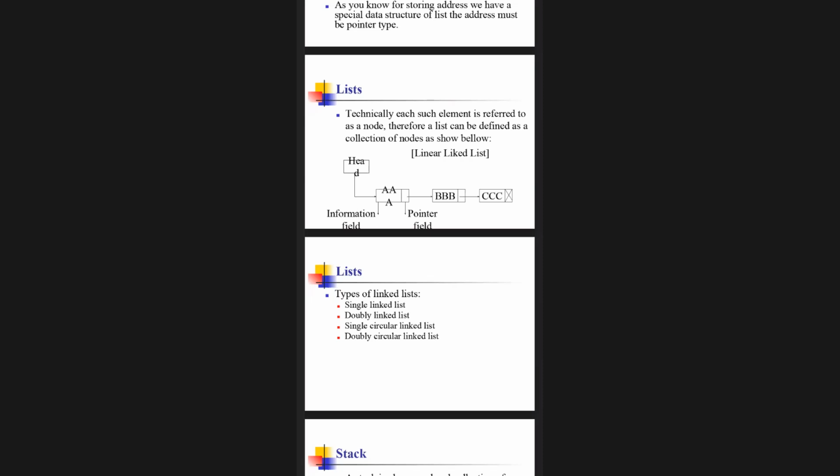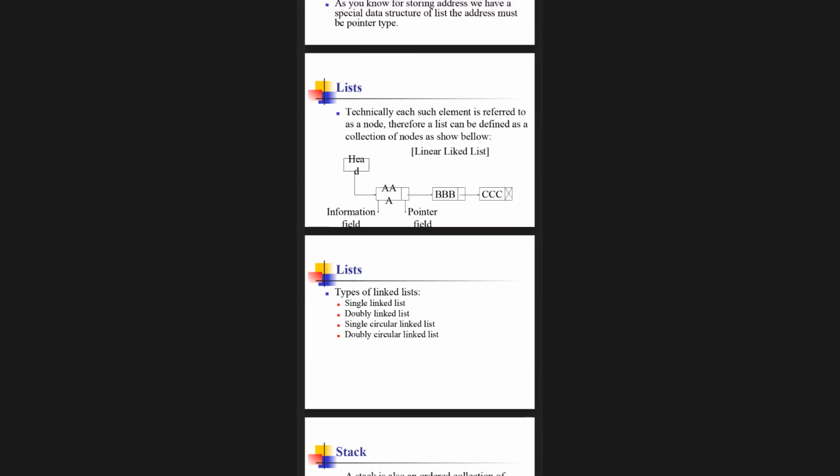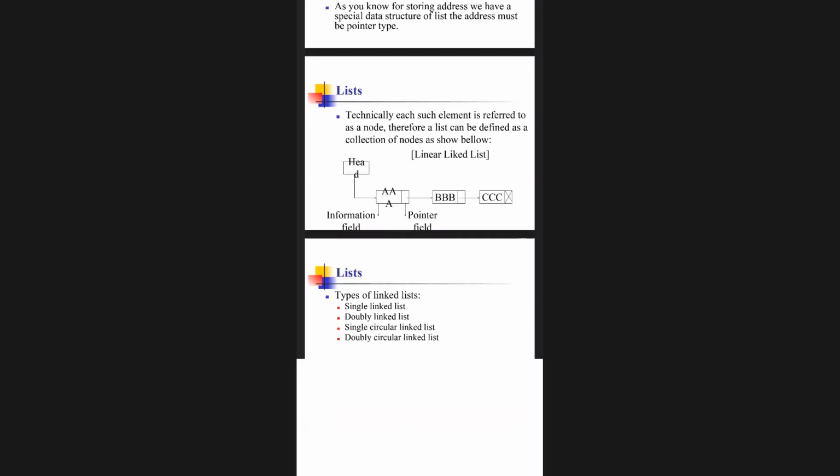So how do we represent the information field as well as the pointer field? Here I have taken 3 variables, AAA, BBB, CCC.